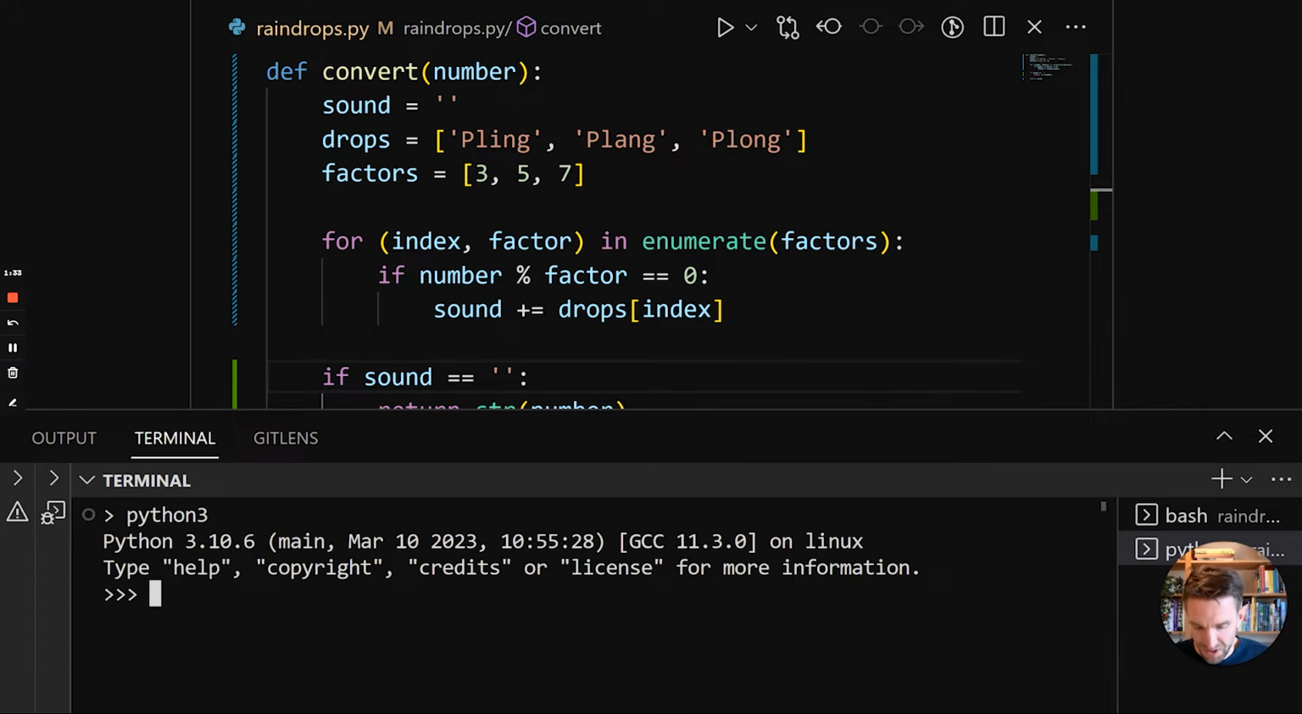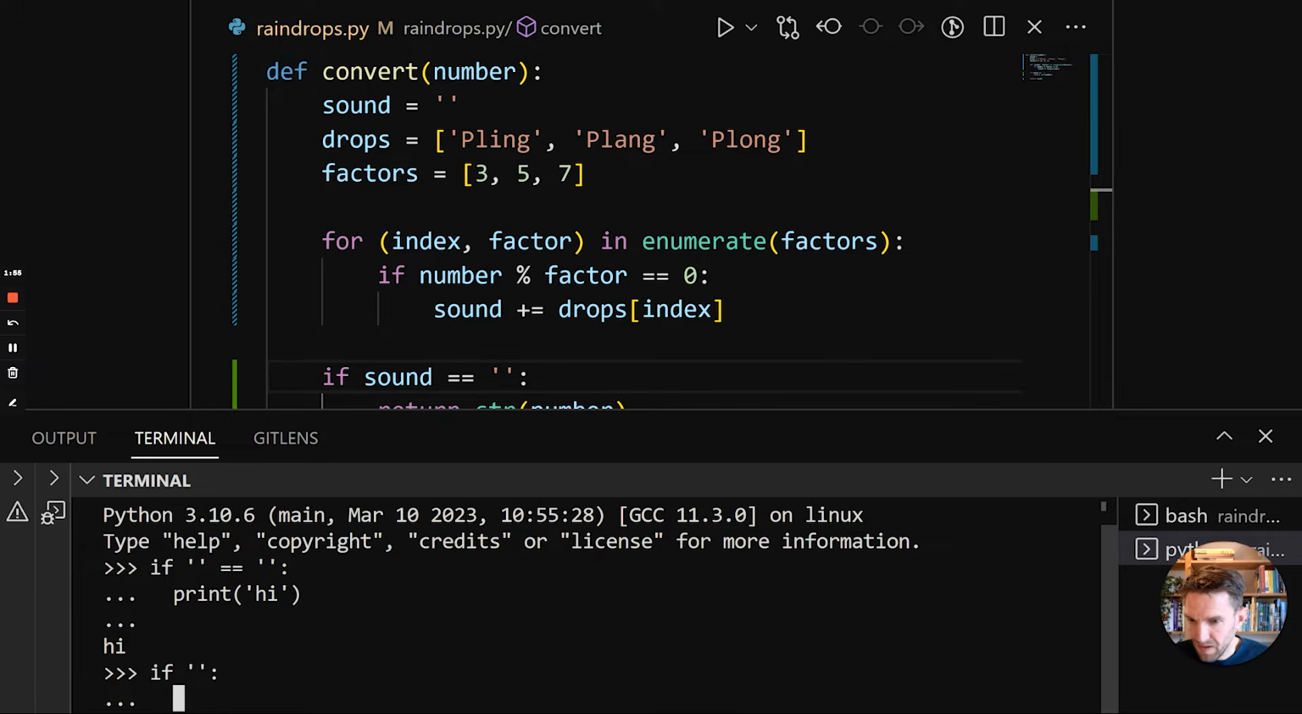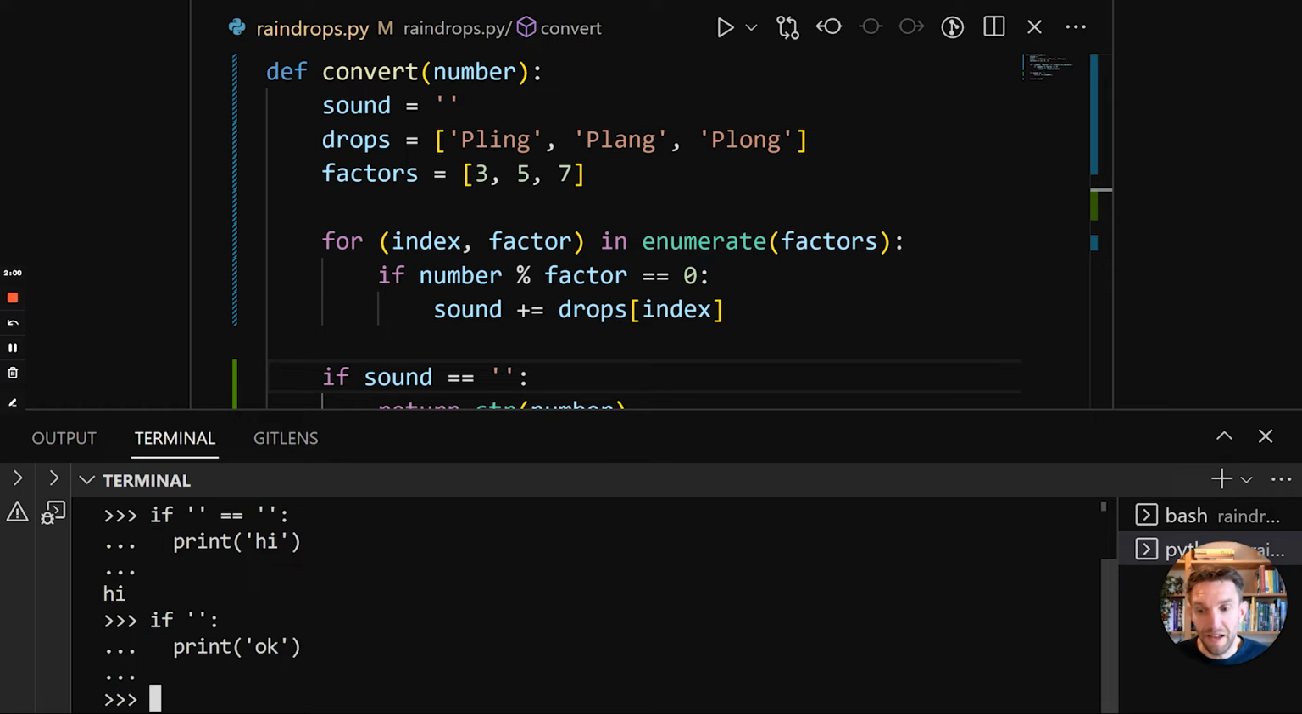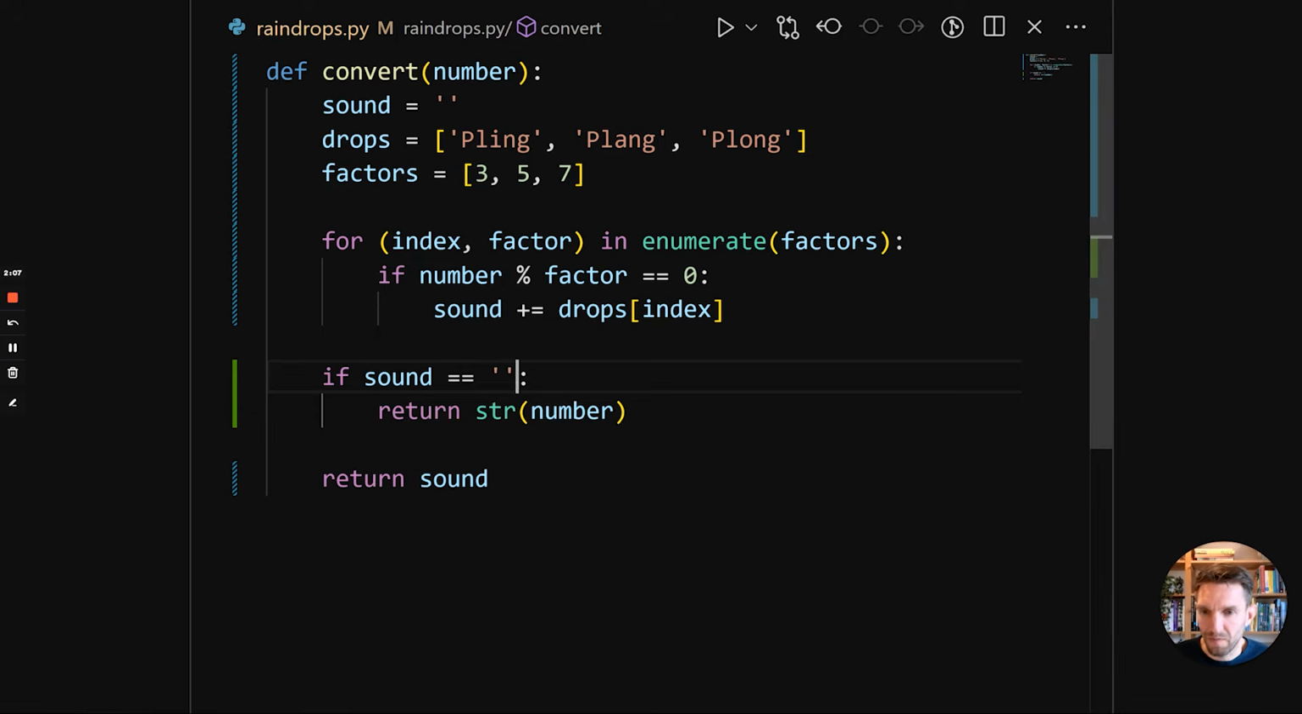So we're going to say if empty string is empty string, which is a bit silly, but then print hi. So this will print hi. So you can see that empty string is empty string, but if we do if empty string, and then we'll do print okay, we'll see that nothing is printed. So the empty string does not evaluate to true, it evaluates to false. So we can use this in our code.